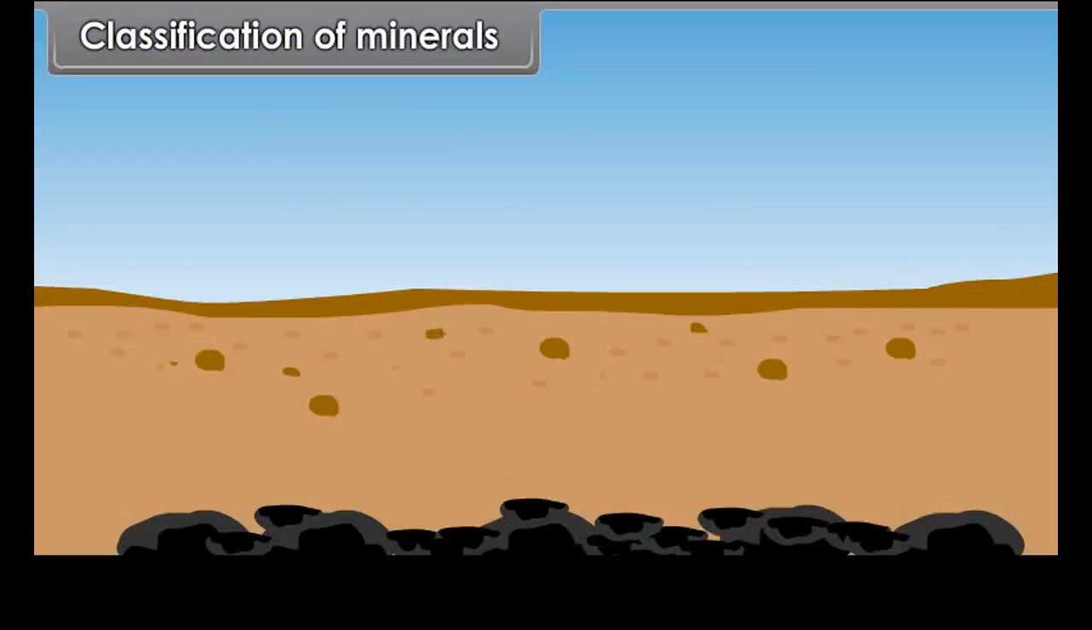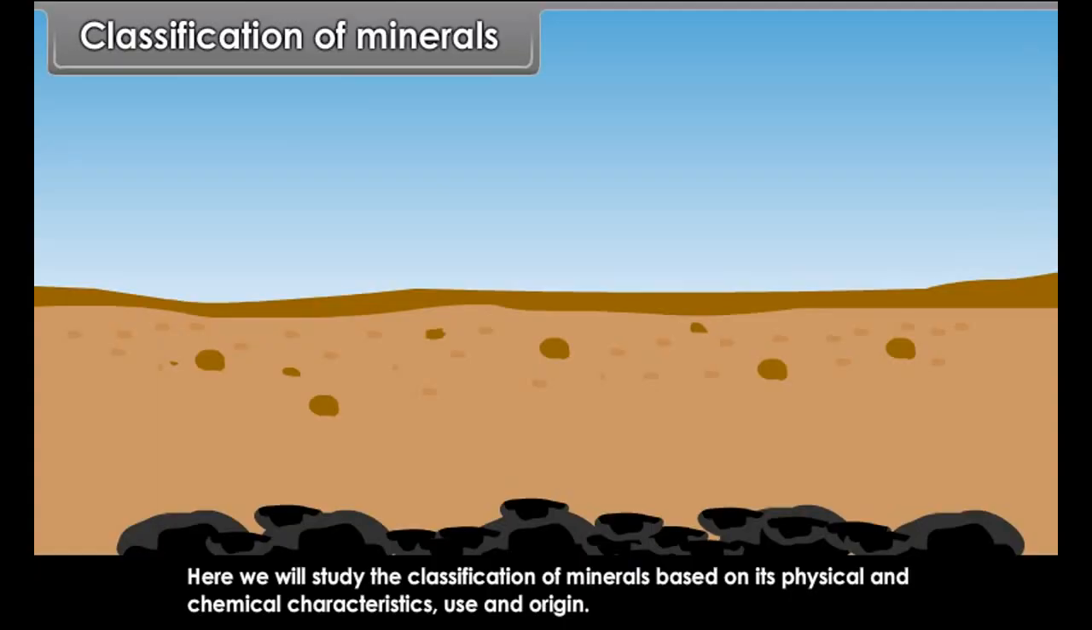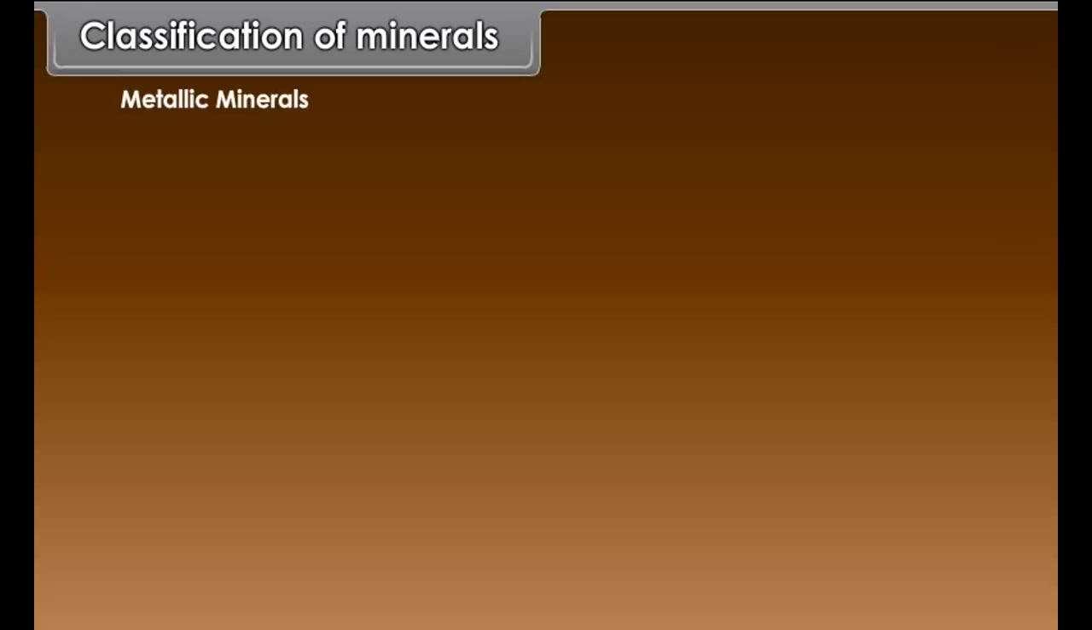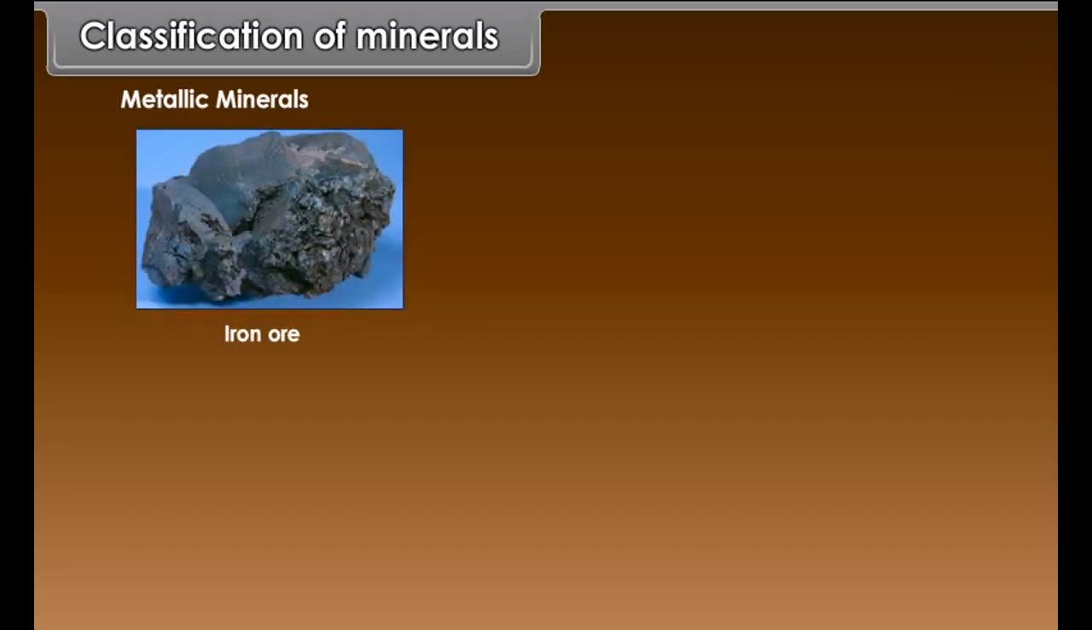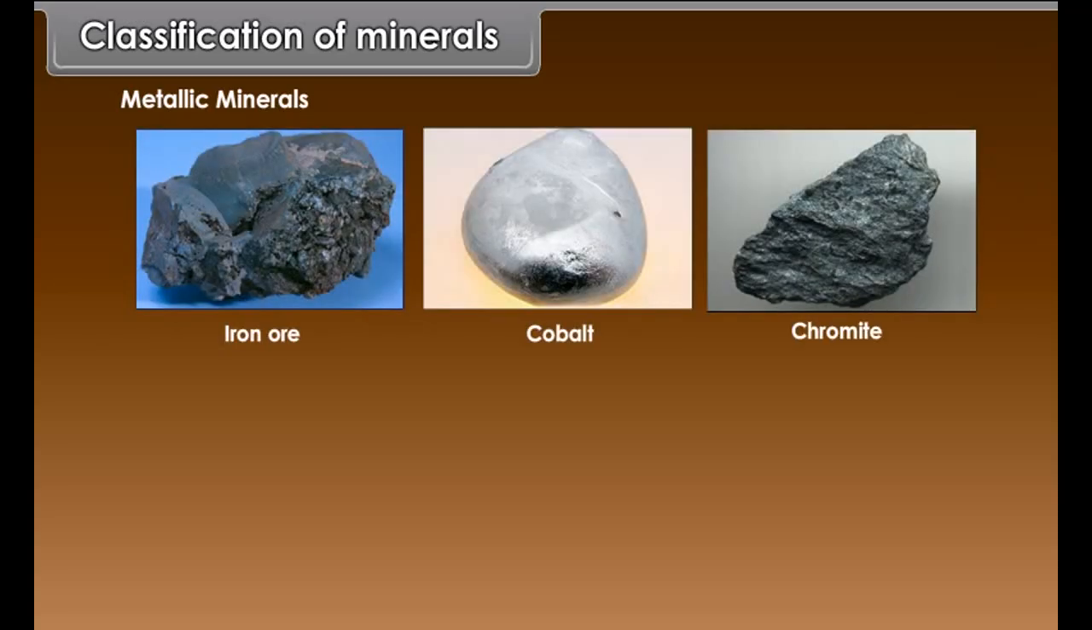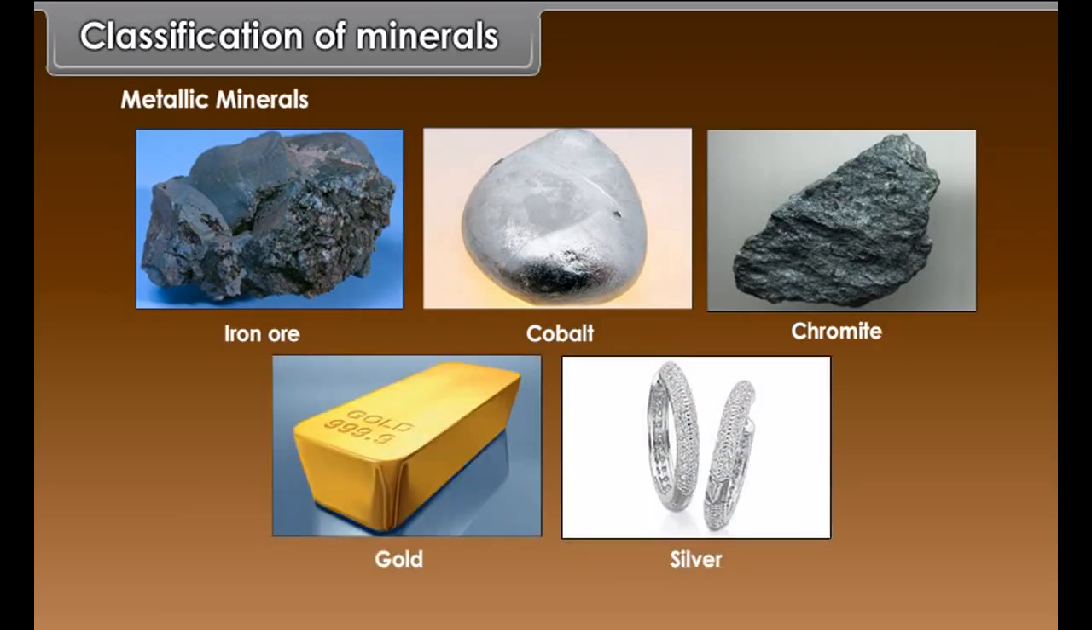Classification of minerals. Here we will study the classification of minerals based on their physical and chemical characteristics, use and origin. They are metallic and non-metallic minerals. Metallic minerals are those minerals which have metals. For example, iron ore, cobalt, chromite, gold, silver, etc.